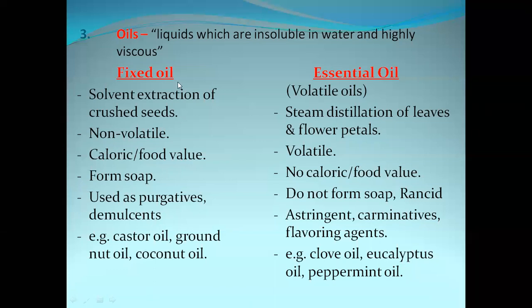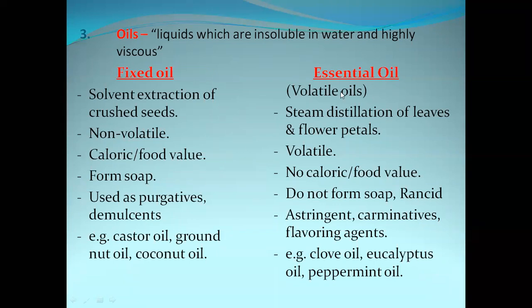Examples of the fixed oils are castor oil, groundnut oil, and coconut oil. Purgatives means those which are used in the treatment of constipation. You will come across the purgatives in GIT. And demulcents are soothing agents, which will form a layer on the irritated region of the throat. Mainly, demulcents are used for irritation of the throat.